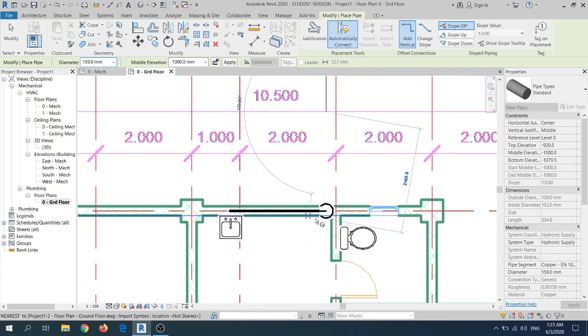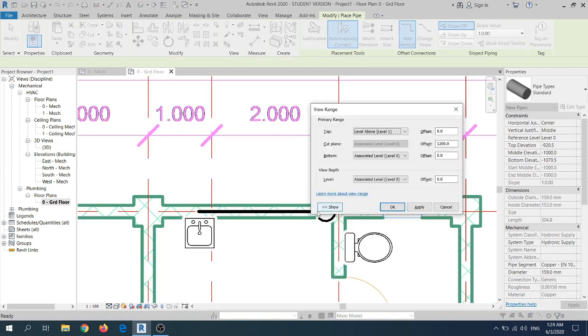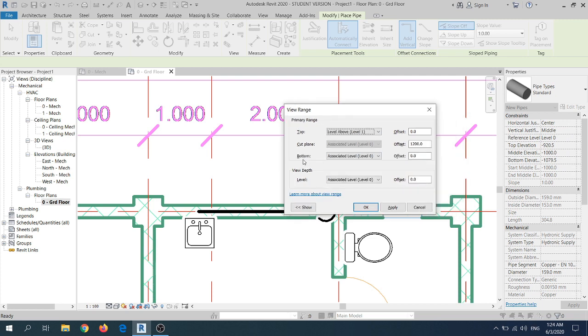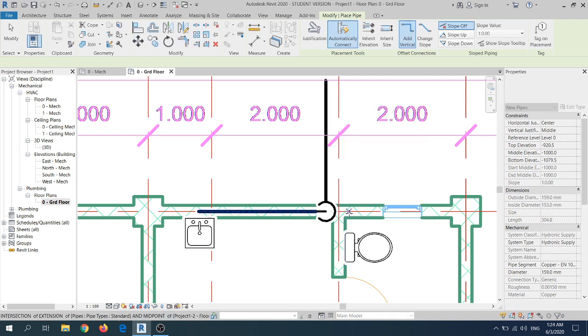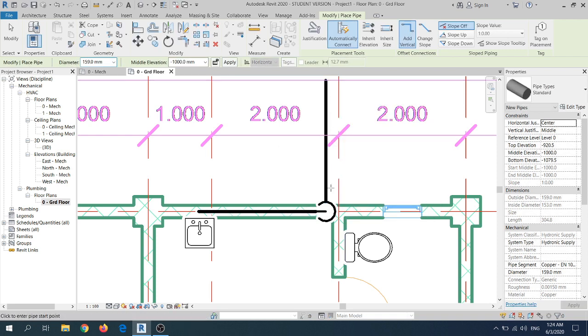So I can see the pipes here, which are above the ground, but I cannot see the pipes here under the ground. Therefore, you can press the keyboard letters V and R for the view range. The view range will appear. So choose the bottom part until level 0. We have to choose unlimited for both levels and bottom. Click apply and OK. You will be able to see the pipes under the ground.